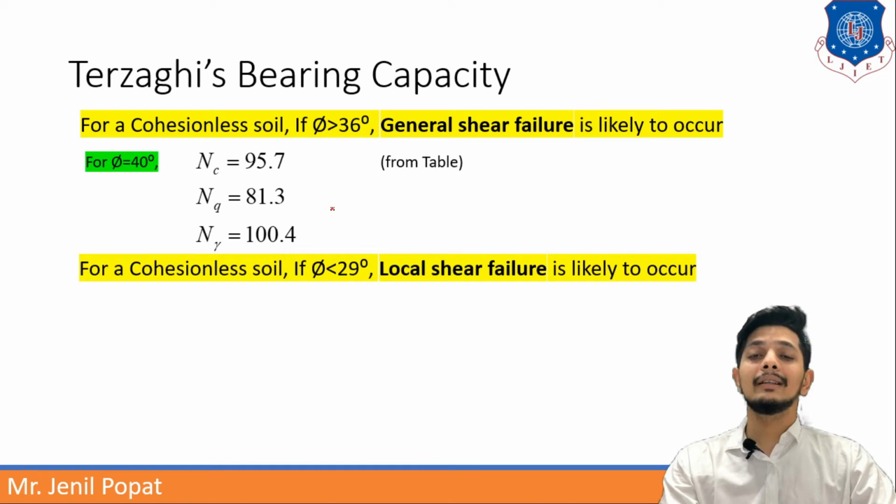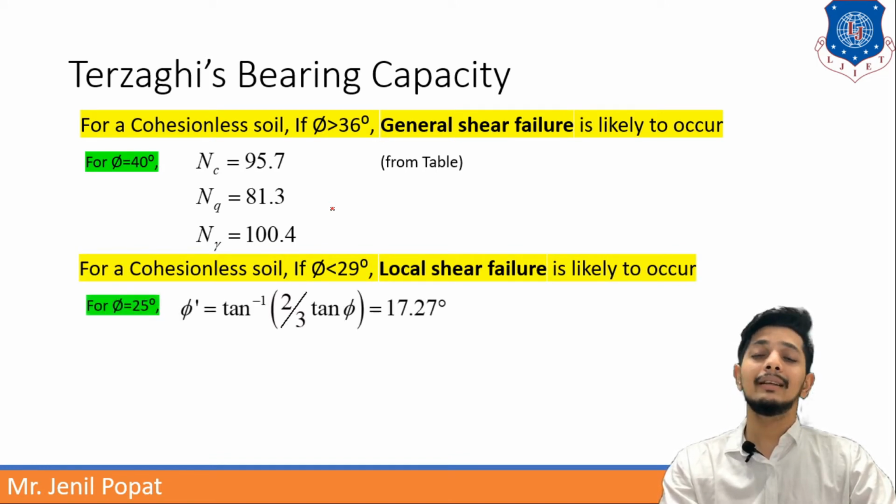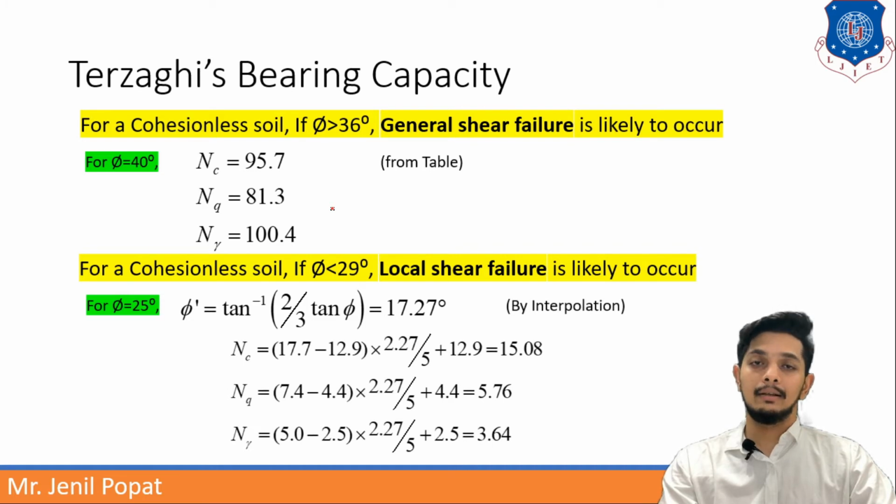If it is a case of local shear failure, if phi is less than 29, let us say phi is 25 degree. For that, phi dash will be tan inverse 2 by 3 tan phi. That is how it comes as 17.27 degree.